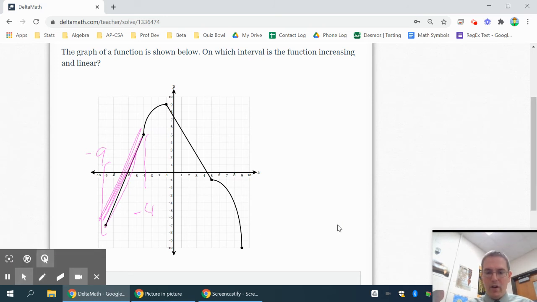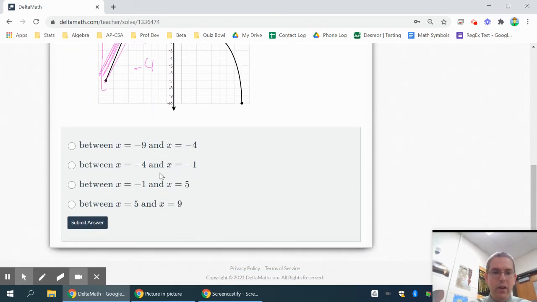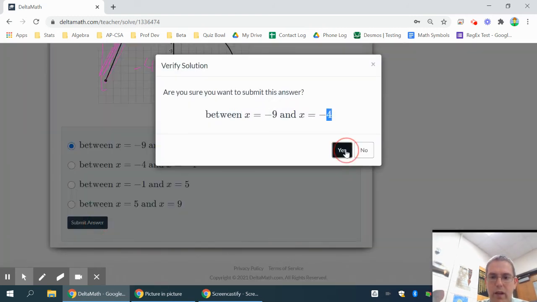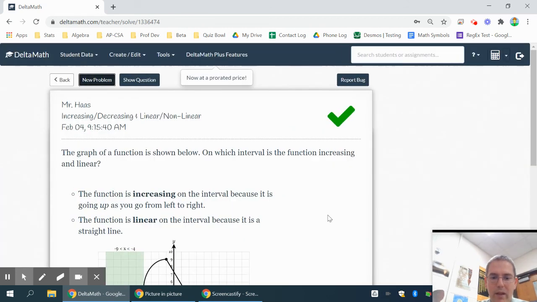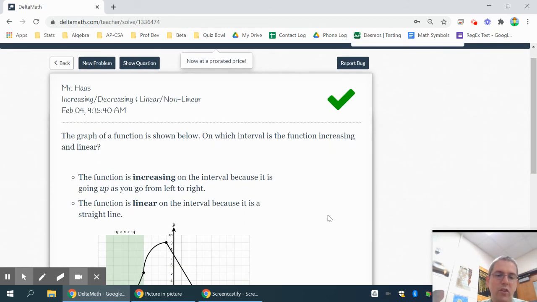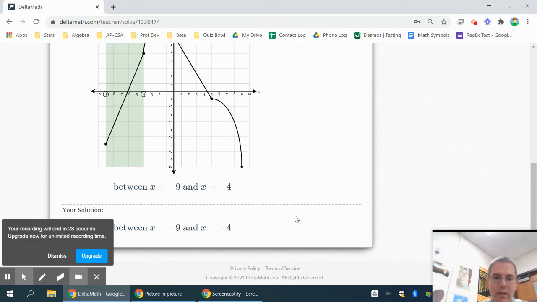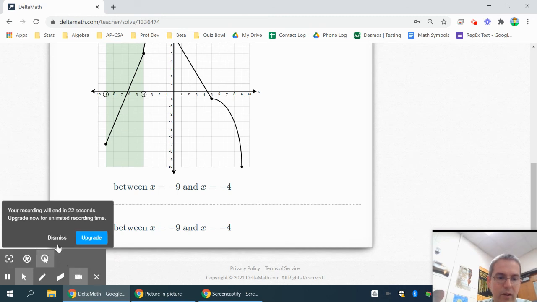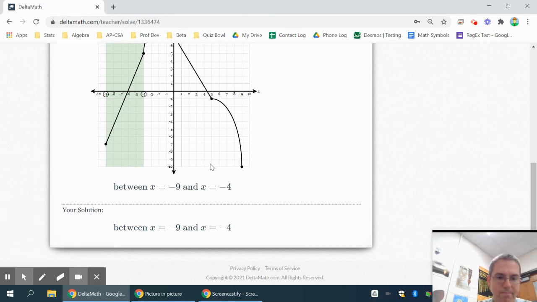Let's go ahead and try looking for that answer. Between -9 and -4 is an answer. If I pick that answer, notice when I get it right, it explains to me, it does a good job of highlighting and showing you that part of the graph. So that is the part that is increasing and linear. We'll do one more if we have time.